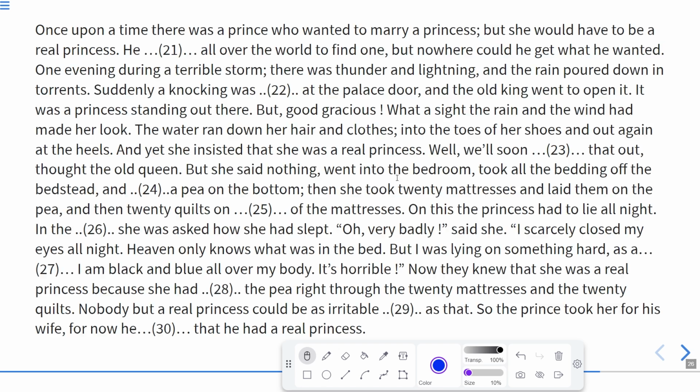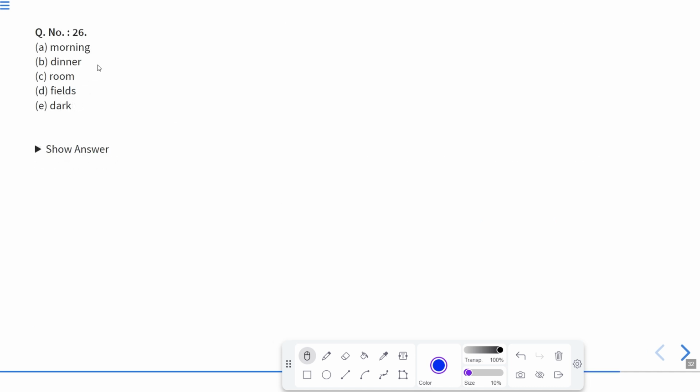Now what happened? Quilts on top of the mattresses. On this, the princess had to lie all night. In the dash, she was asked how she had slept. So obviously, she slept all night, and now what is the time? Let us see. In the morning, in the dinner, no, dinner we cannot use. In the room, in the fields, in the dark. So she slept all night, and in the morning. So the correct answer will be morning. In the morning, she was asked. So according to this, A will be the correct answer.